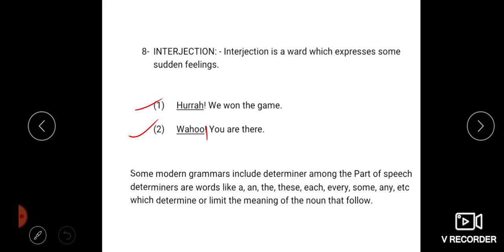Some modern grammars include determiners among the parts of speech. Determiners are words like a, an, the, these, each, every, some, any, which determine or limit the meaning of the noun that follows.